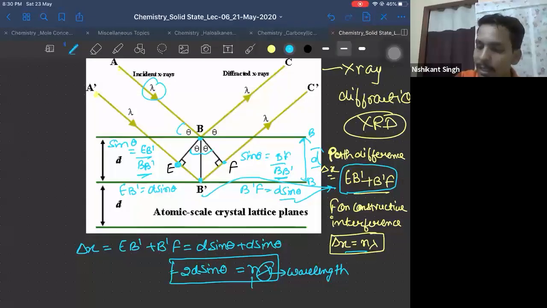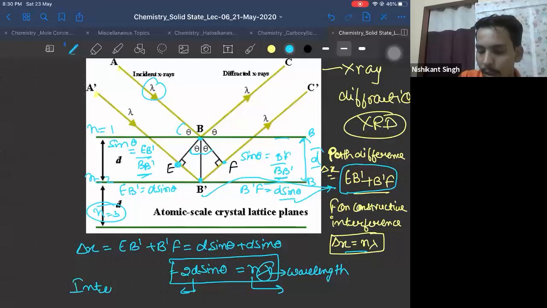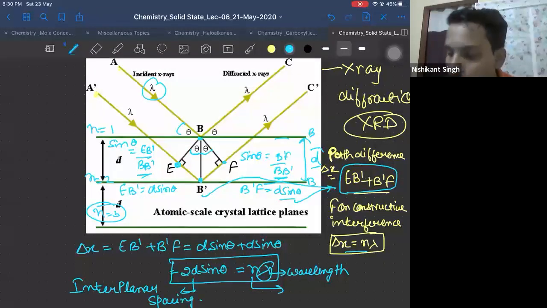What is n? n is the order of diffraction: first layer, second layer, third layer. This order of reflection will be given in the question. d is the distance between two planes, the interplanar spacing. Okay? So just take a note of this. This is your Bragg's law.